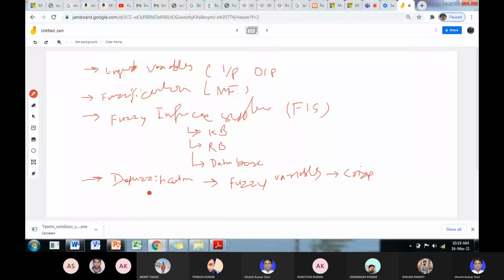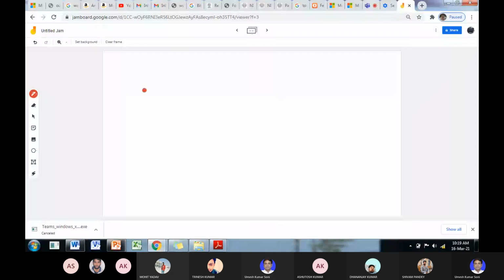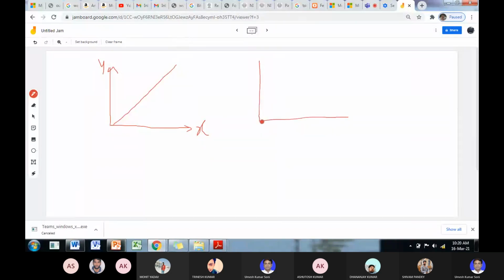So fuzzification, I have told you how to design the fuzzification of any input range. Suppose fuzzy clustering, if you have one input, one output system. Okay, so x is the input and the output is y, and you have this variation, or you can have this variation.